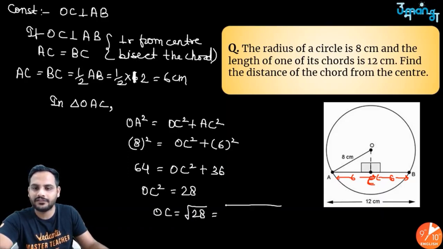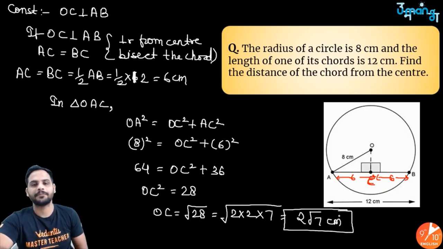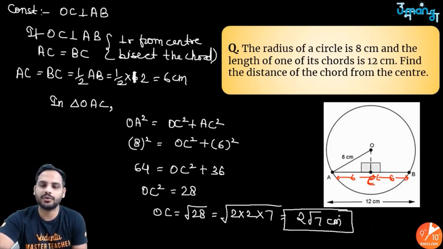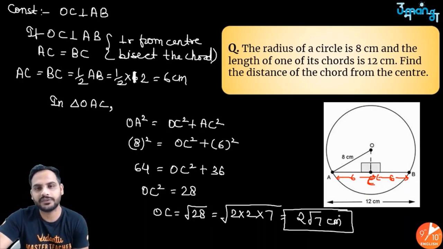And if you factorize 28, it will be 2 into 2 into 7. So one pair of 2 will come outside. So 2 root 7 centimeter. OC is equal to 2 root 7 centimeter. Got it? So this is how you will get your OC using Pythagoras theorem.